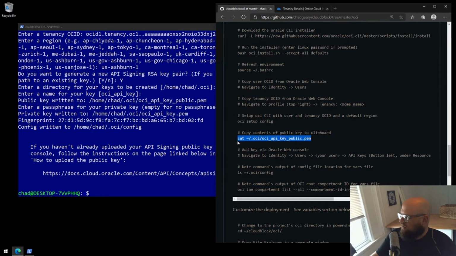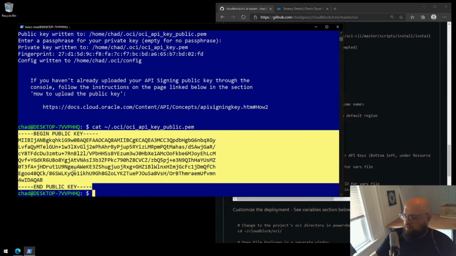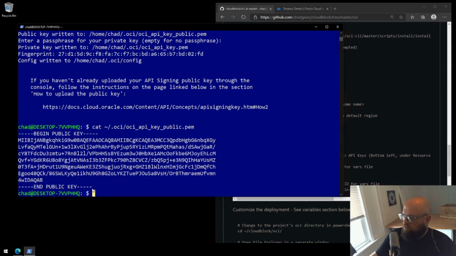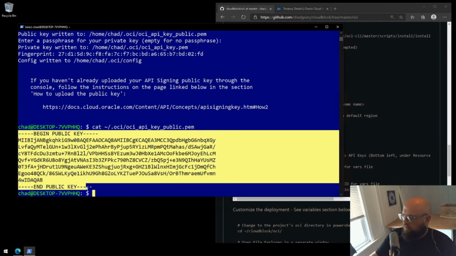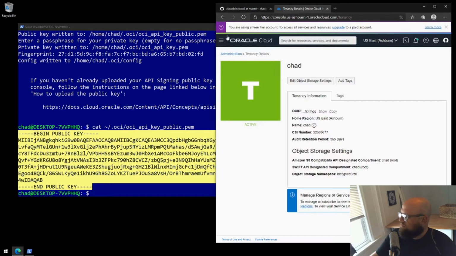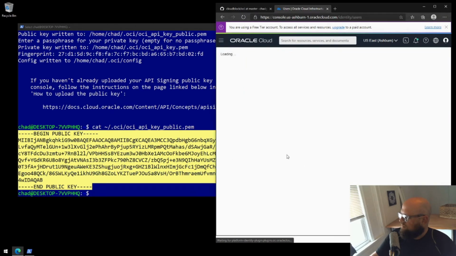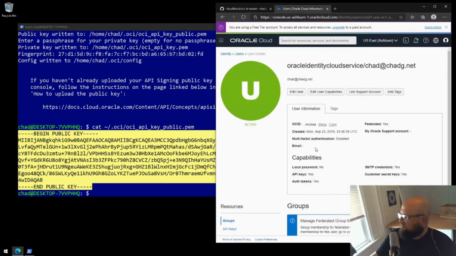We'll need the contents of the public key. To copy, highlight, and right-click. Make sure you highlight all the way down to that last dash. All right, we need to add this key to the Oracle Web Console. So we navigate back to identity users, our user. Here we go, identity users, our user.